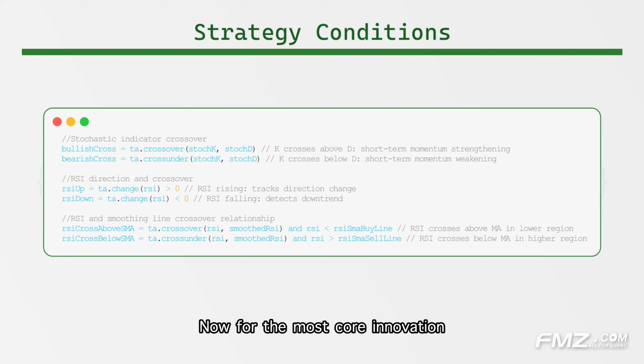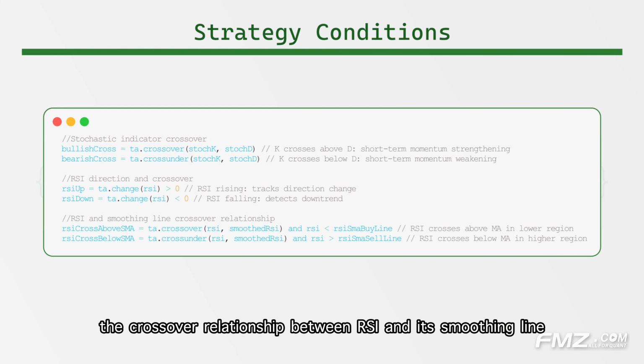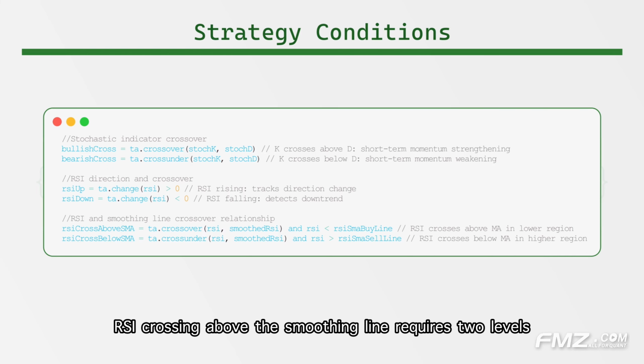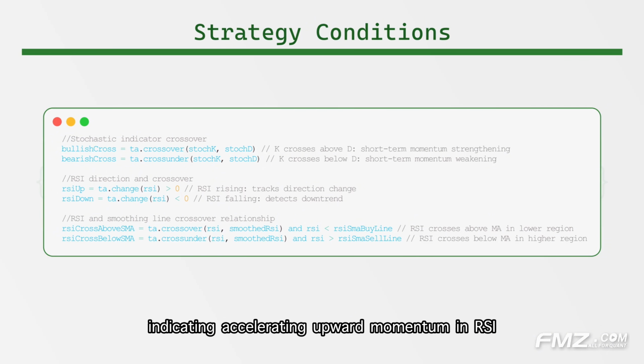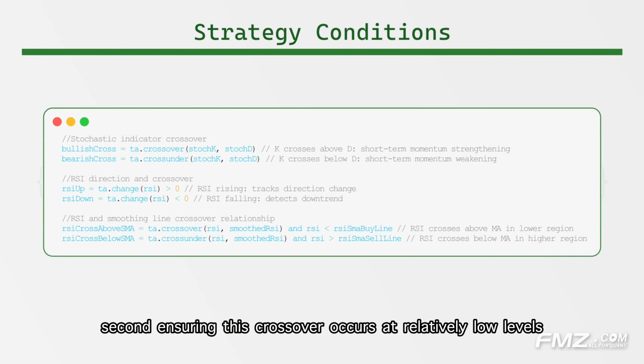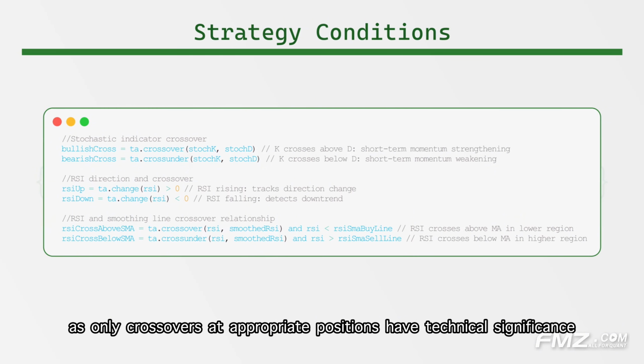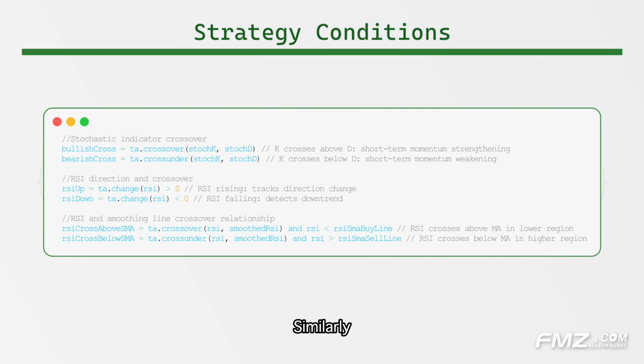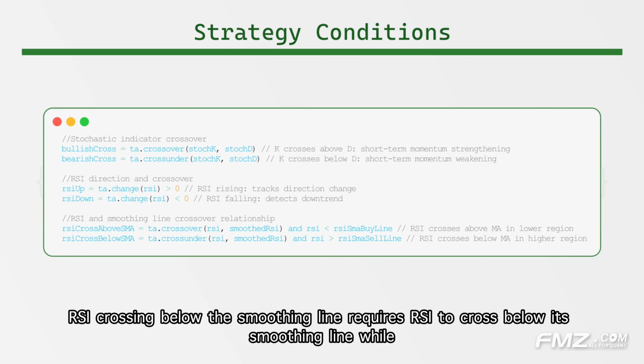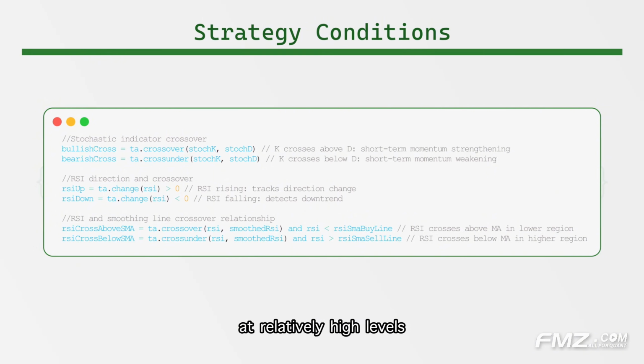Now for the most core innovation, the crossover relationship between RSI and its smoothing line. RSI crossing above the smoothing line requires 2 levels. First, detecting RSI crossing above its moving average, indicating accelerating upward momentum in RSI. Second, ensuring this crossover occurs at relatively low levels, with RSI below RSI SMA buy line, as only crossovers at appropriate positions have technical significance. Similarly, RSI crossing below the smoothing line requires RSI to cross below its smoothing line, while at relatively high levels, with RSI above RSI SMA sell line.